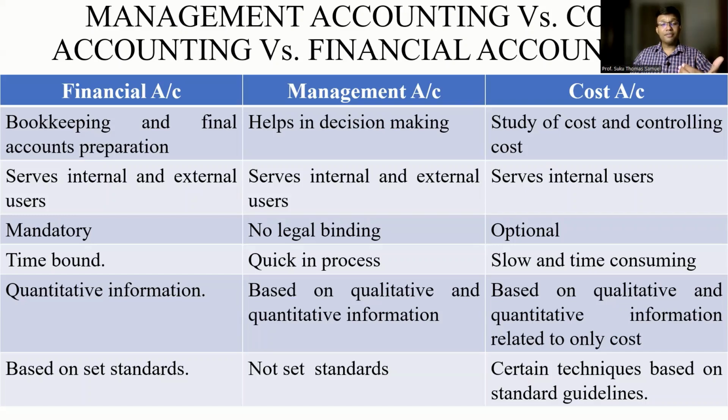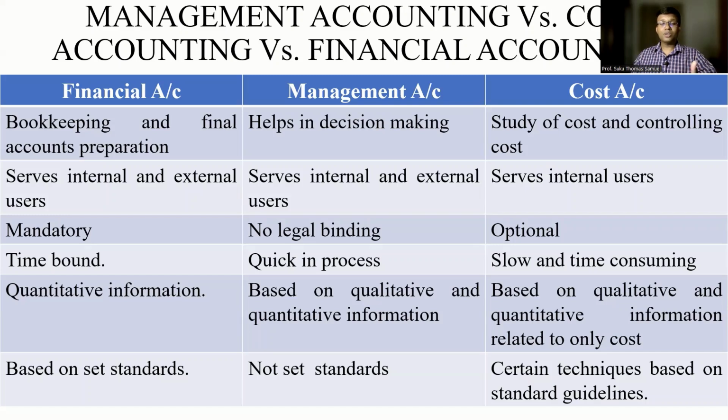Financial accounting is a time-bound activity. Financial accounting can be done only within the financial year. Throughout the entire financial year, we will have to carry out bookkeeping. It's only at the end of the financial year that we can go in for preparing final accounts. Management accounting is a quick process. It can be implemented based on need and convenience. Cost accounting sometimes can be slow and time consuming.